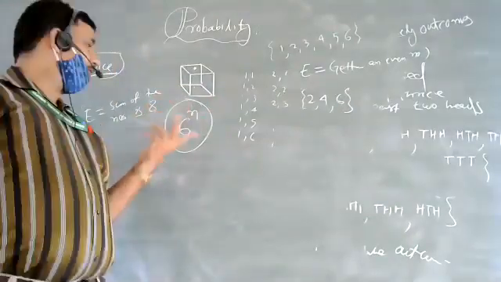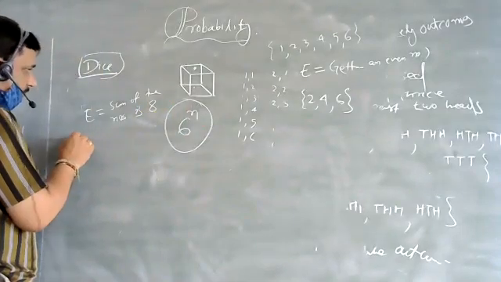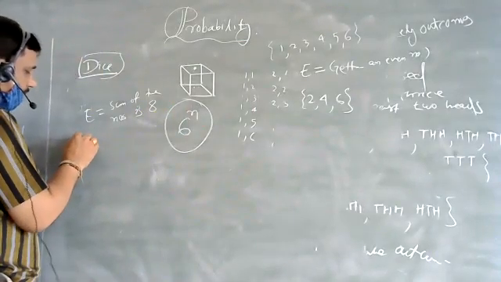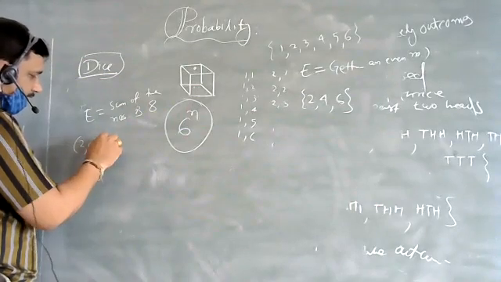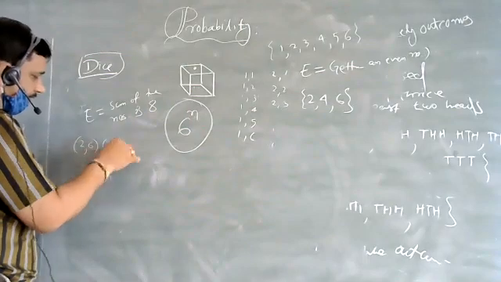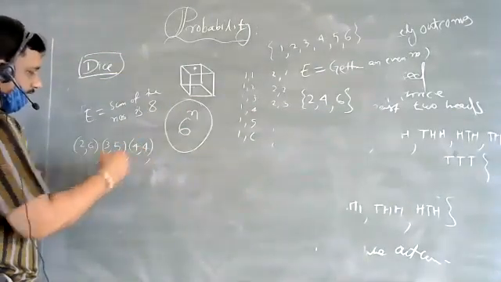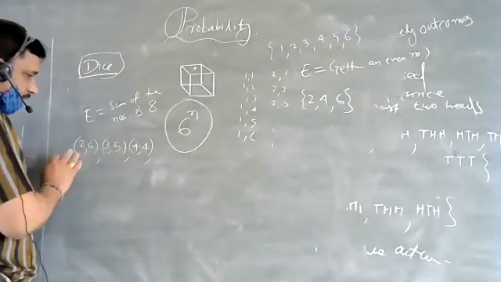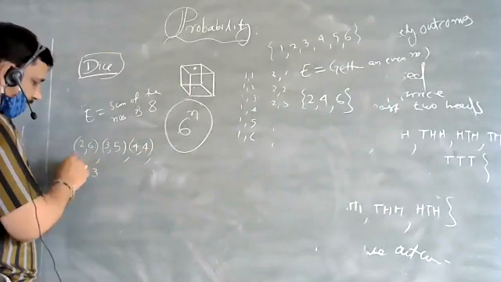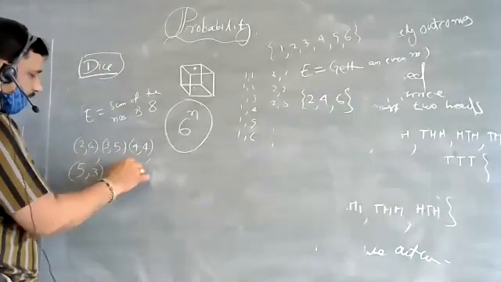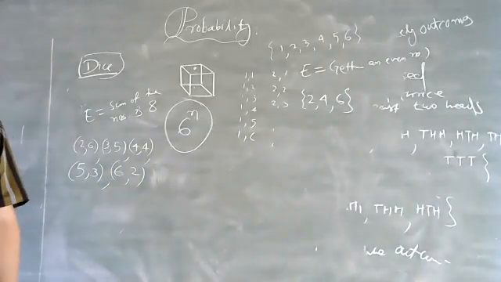Then what will be the possible outcomes? (2,6), (3,5), (4,4), (5,3), (6,2).